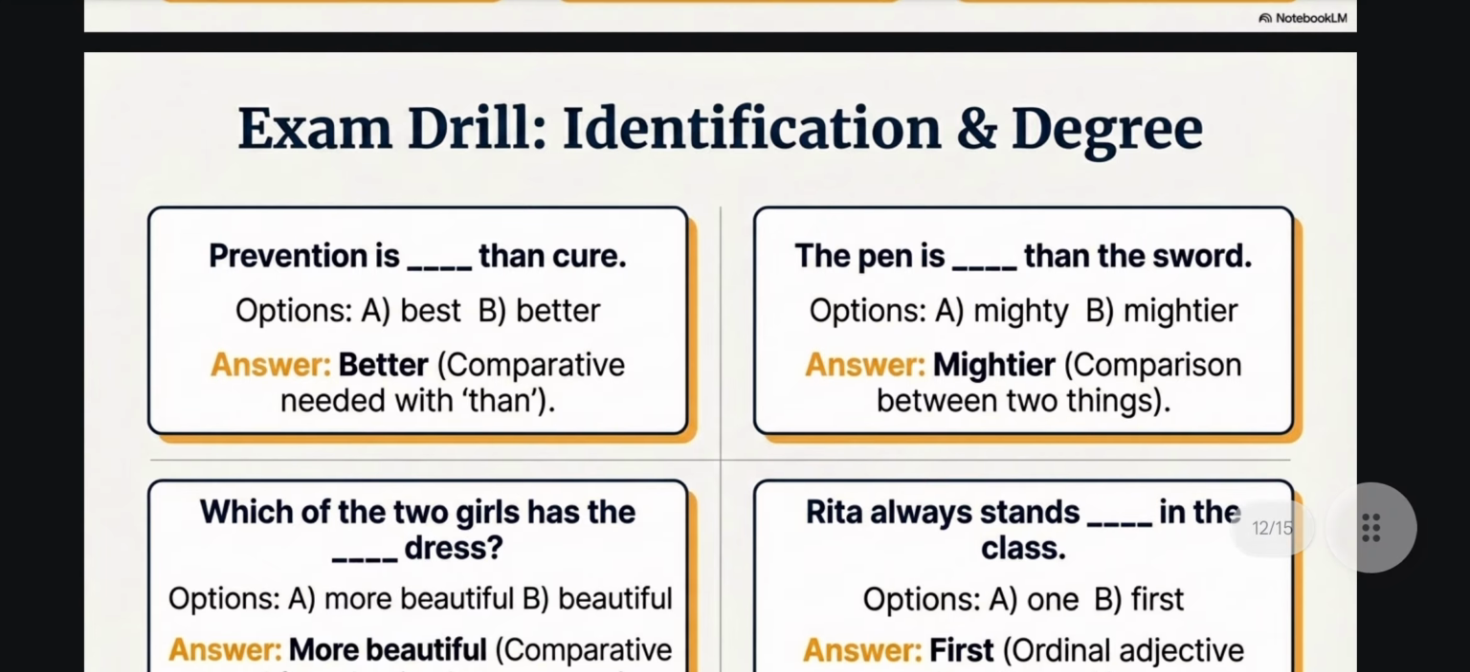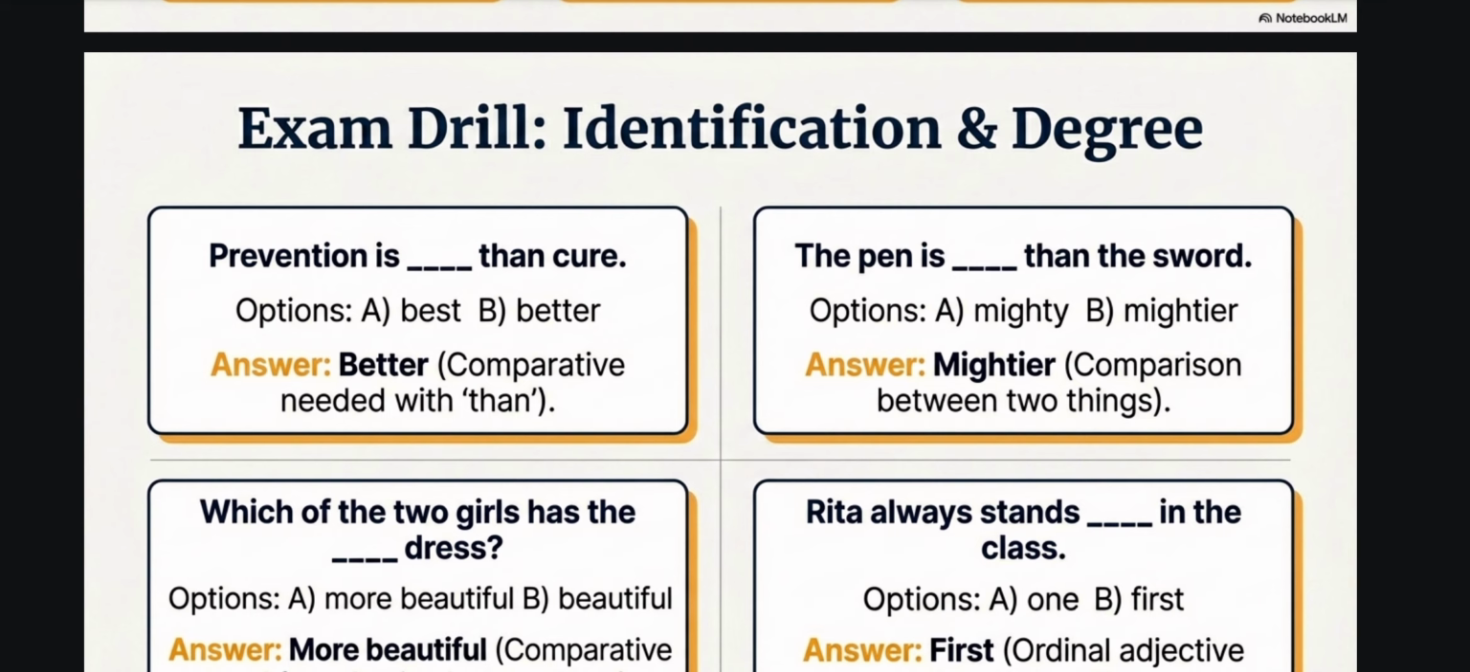Identification of degree. Prevention is better than cure. ऑप्शन है best, better, than, cure. तो आंसर है better. Prevention is better than cure. The pen is mightier than the sword.